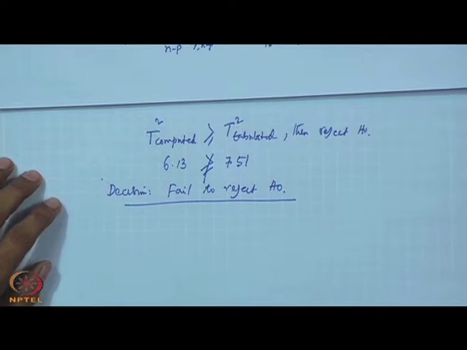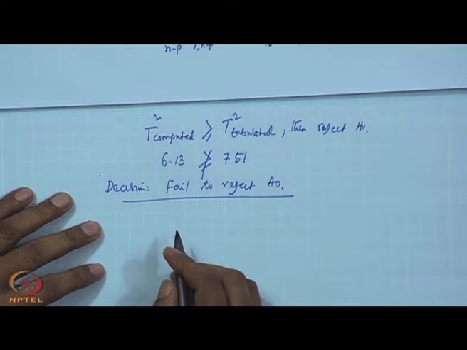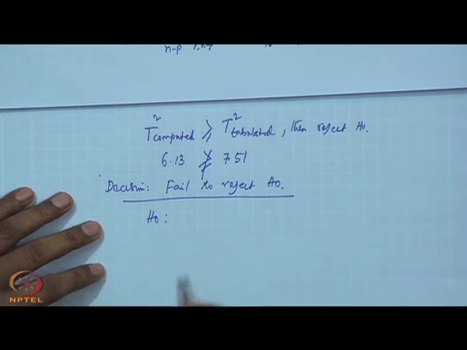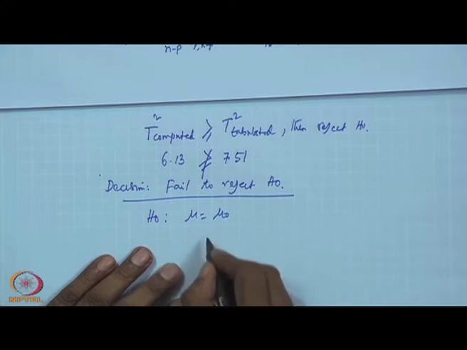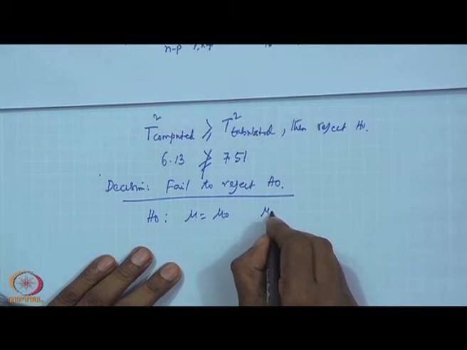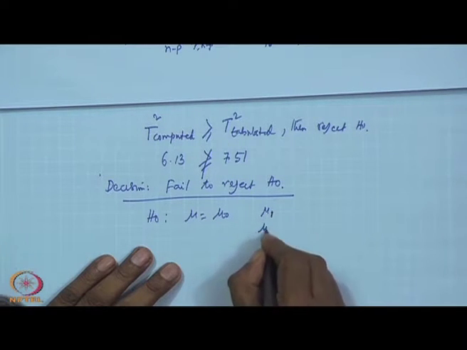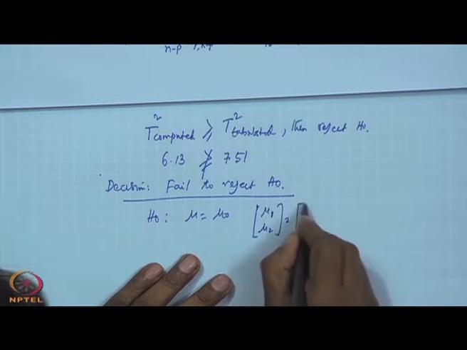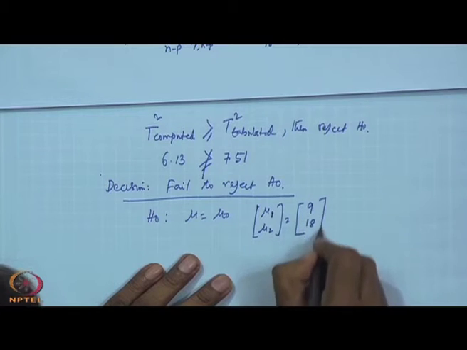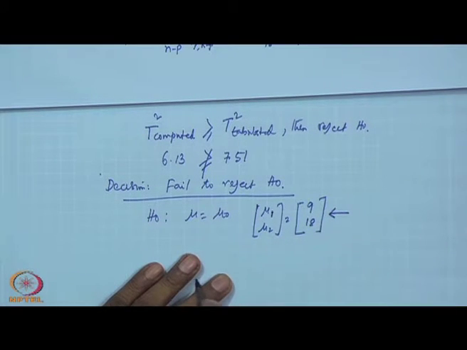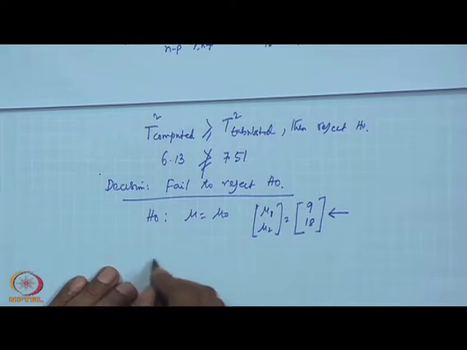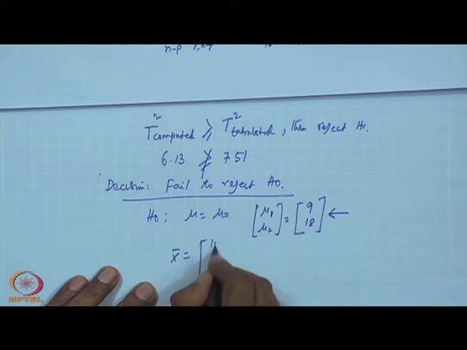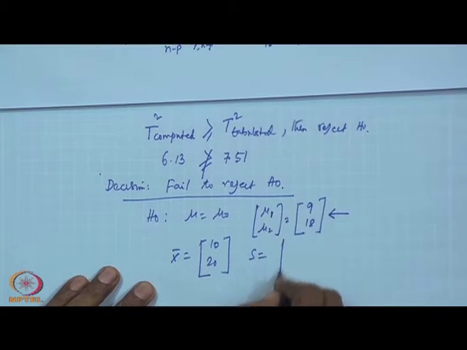Your null hypothesis H0: mu equal to mu 0. Suppose I have written 0 like there, basically mu 1, mu 2, that 0 stands for null hypothesis, that is 9 and 18. This is your null hypothesis. What you have? You have x bar equal to 10 and 20, and you have S that is 40, minus 50, minus 50 and 100.